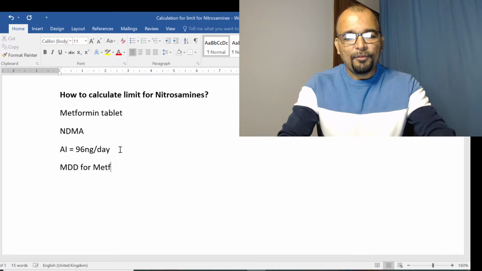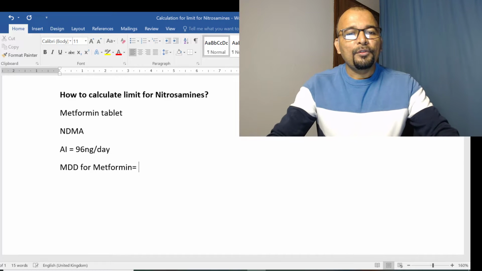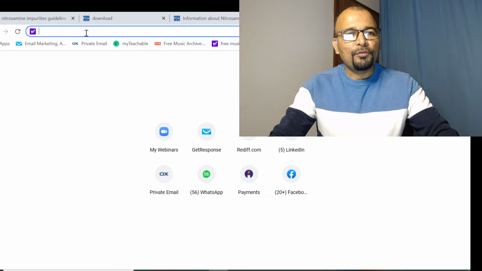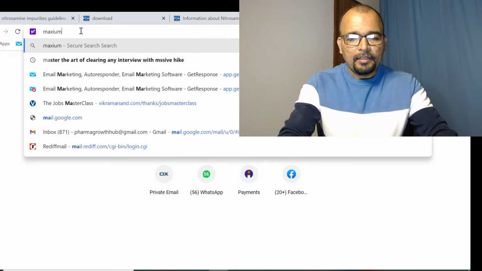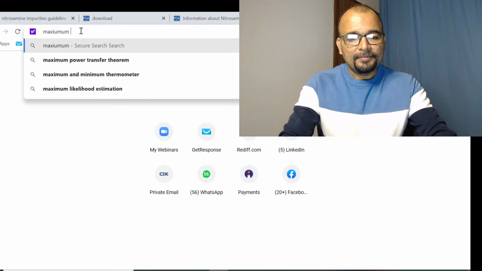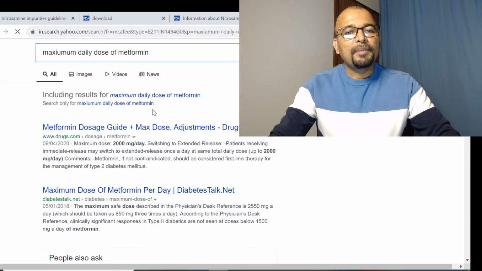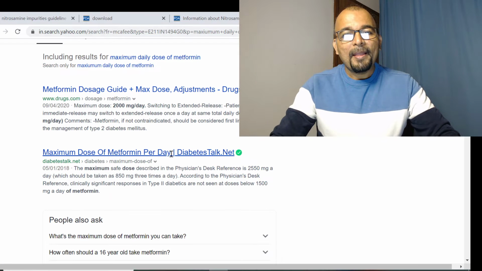So you can identify the maximum daily dose of metformin with the help of Google. Maximum daily dose of metformin.